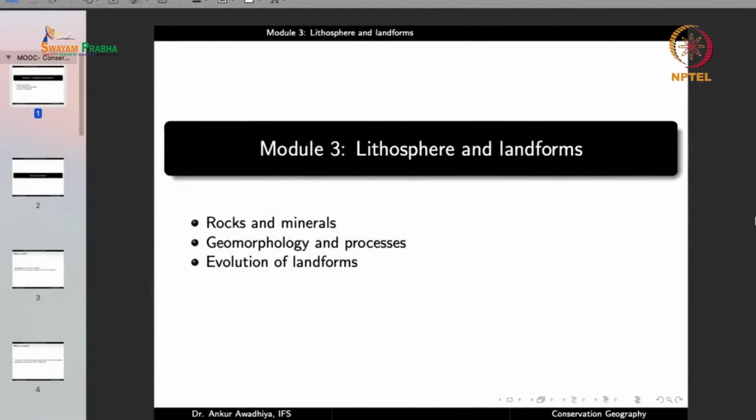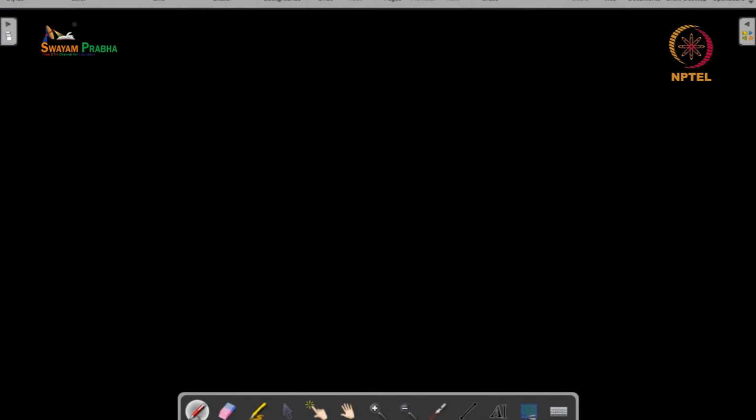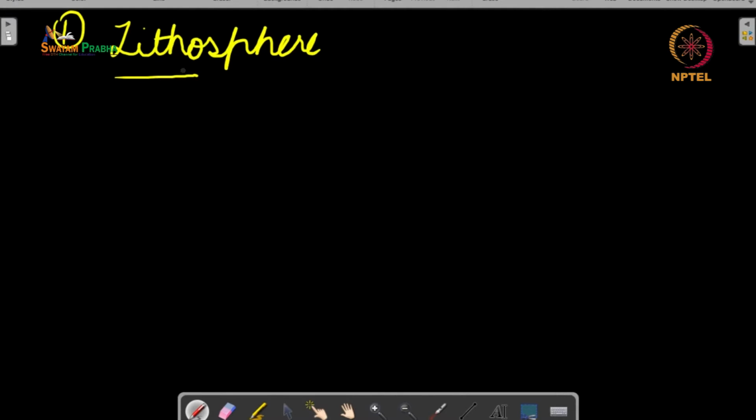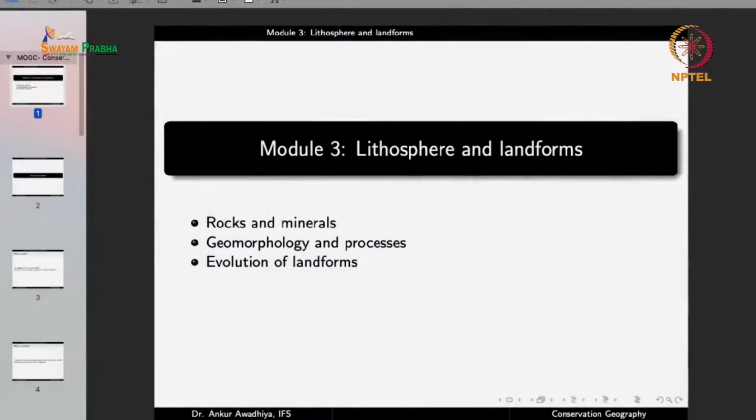Namaste. Today we begin a new module which is lithosphere and landforms. Now, lithosphere is one of the 4 spheres of the earth. Lithosphere. Litho means rocks. So this is a rocky sphere or a sphere that is made out of rocks and solid elements, such as the soil or sand and so on.